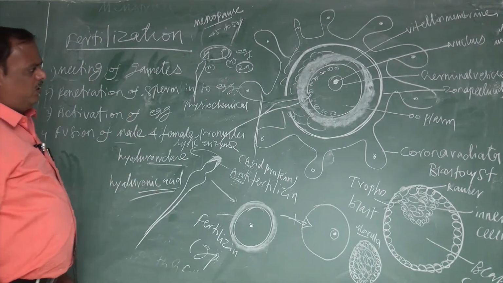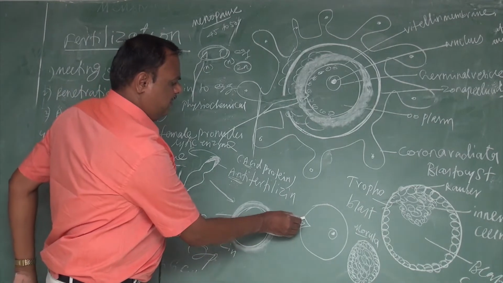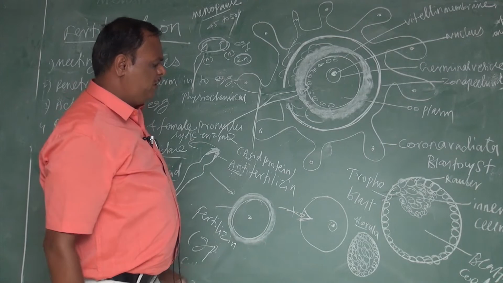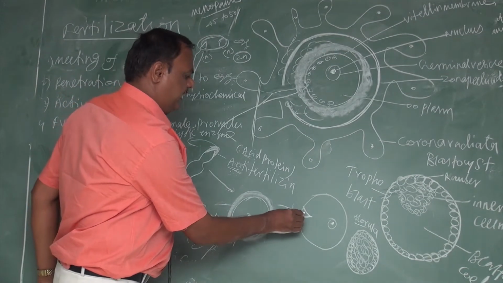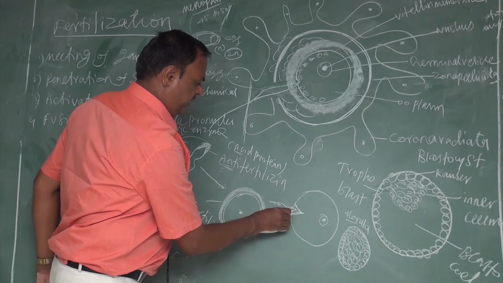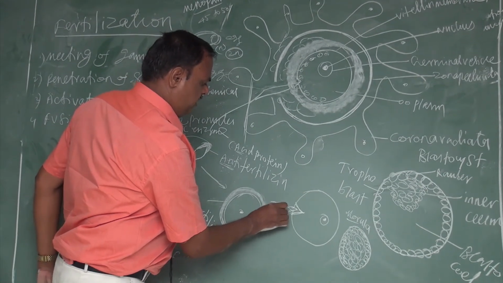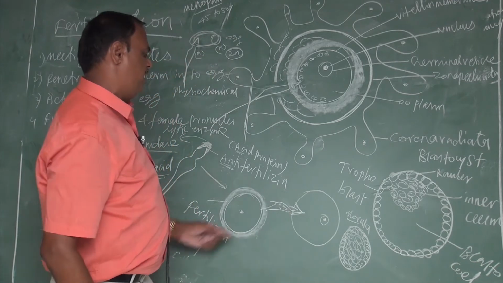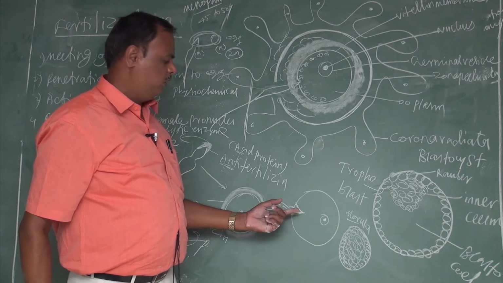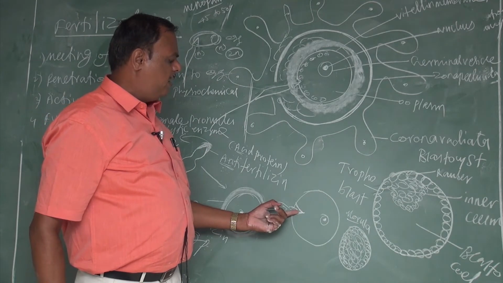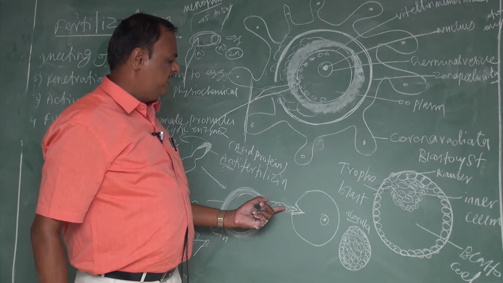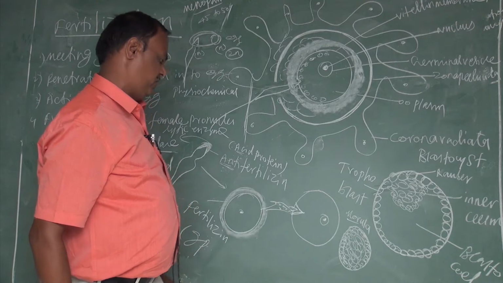Activation of the egg. When the fertilization membrane is formed, a fertilization cone is formed inside the egg. The fertilization cone consists of only the head and the middle piece. The middle piece consists of mitochondria, and the centrioles are also present. The egg is activated by the formation of the fertilization cone. The head contains the nucleus, and in the middle piece the mitochondria and the centrioles are present.